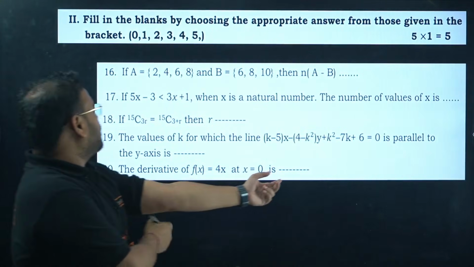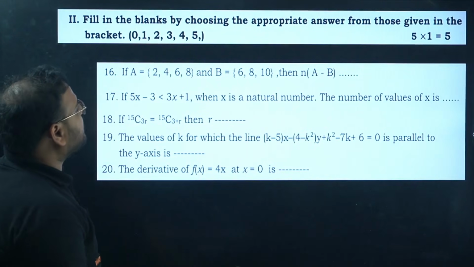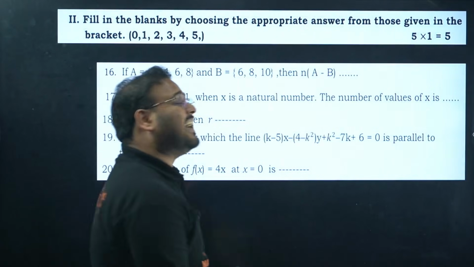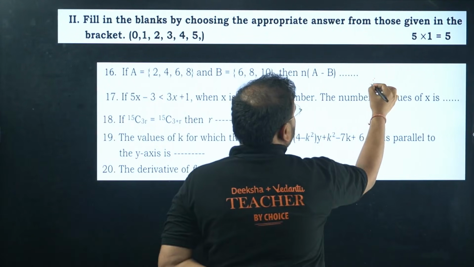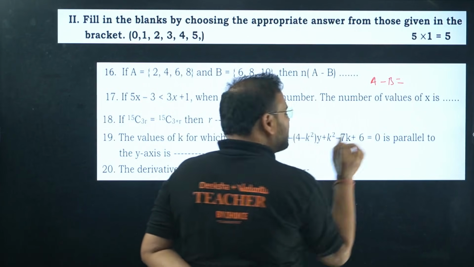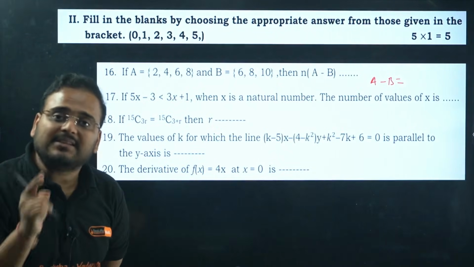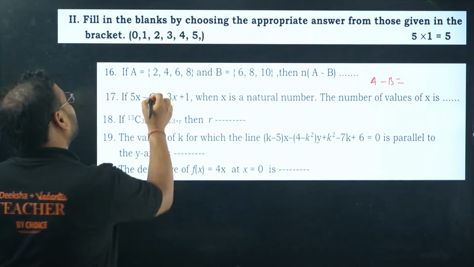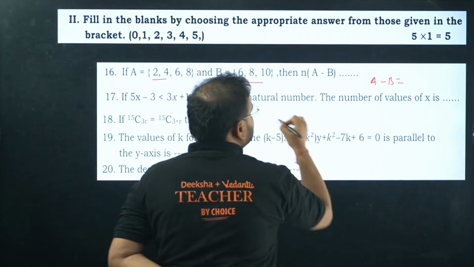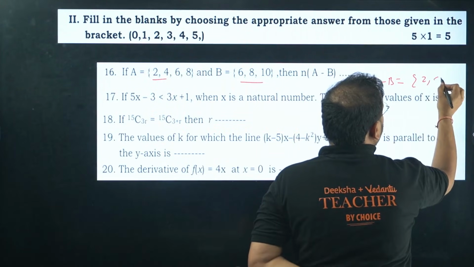Okay, fill in the blanks. 2, 4, 6, 8. Difference of these two, but not the value. They're asking us the cardinal number. What is the meaning of difference? If I write A minus B, it means the elements in set A which are absent in set B. 2, 4 is here, here it is absent. Answer will be 2 and 4.